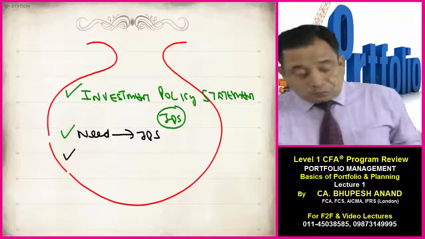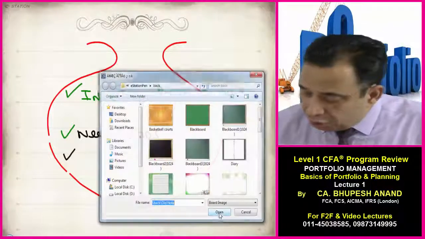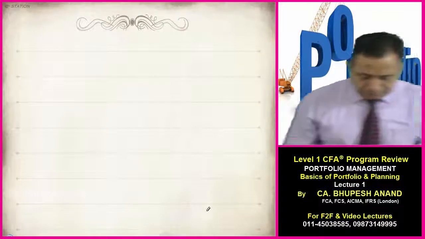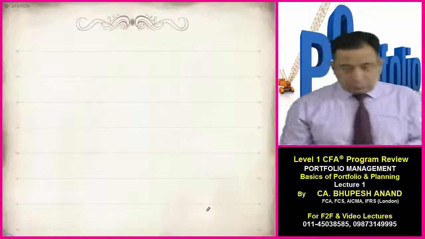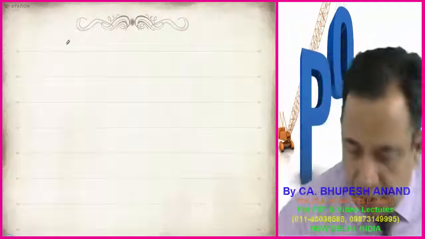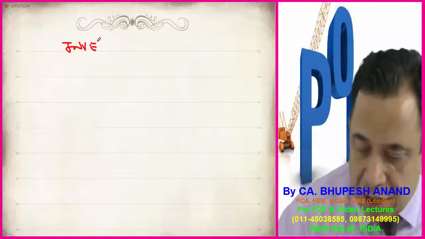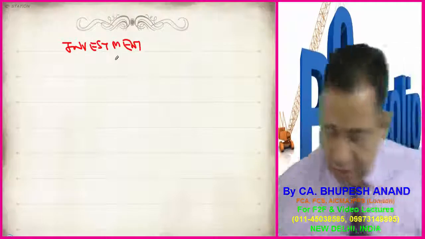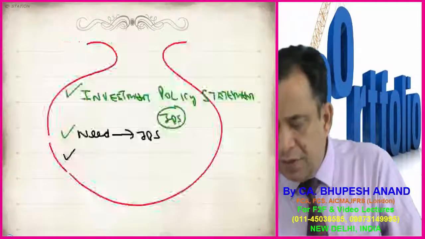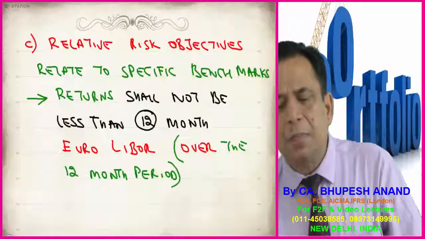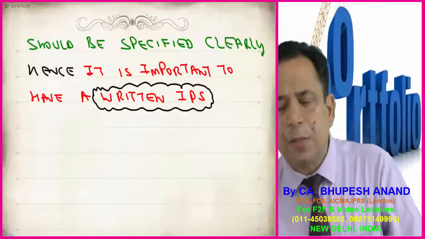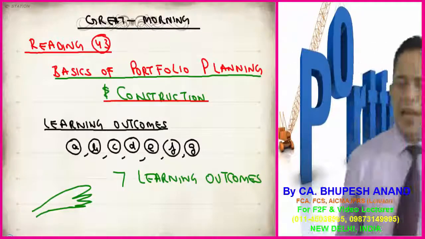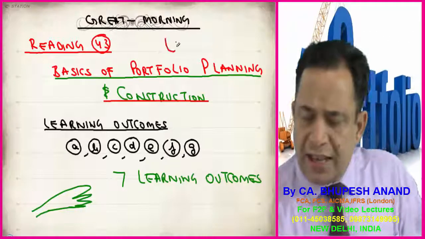So the point is, before I start my lecture, please take out your registers and just listen to me. The first point I want to tell you is that in this reading we will be doing 7 or 8 learning outcomes, very simple learning outcomes, and a total of 2 lectures will be there. So let me start with this reading 43, lecture number 1. So today is lecture number 1.